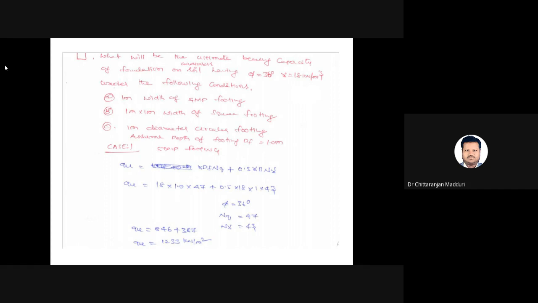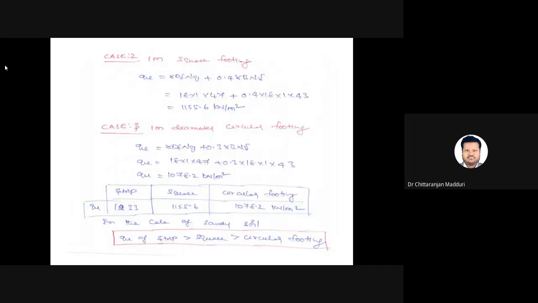If you take the first one, strip footing, ultimate bearing capacity equals gamma Df Nq plus 0.5 gamma B N gamma. Here it is a cohesionless soil, so the first component equals 0. By substituting all the values, the ultimate bearing capacity equals 1233 kilonewton per meter square for strip footing. Please keep in mind, the ultimate bearing capacity for the given data for strip footing is 1233 kN per meter square. Now case 2, assume it is a 1 meter square footing.